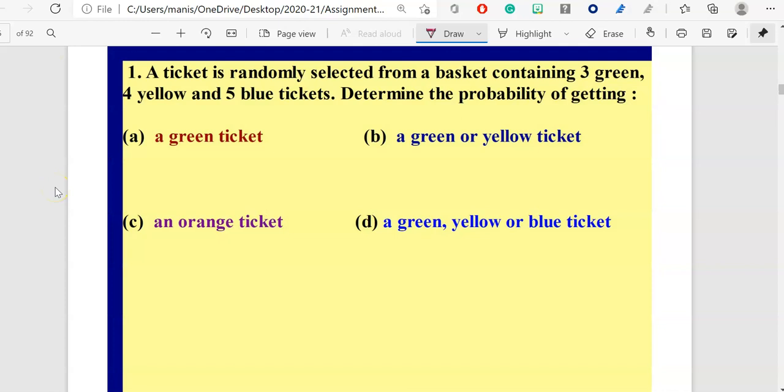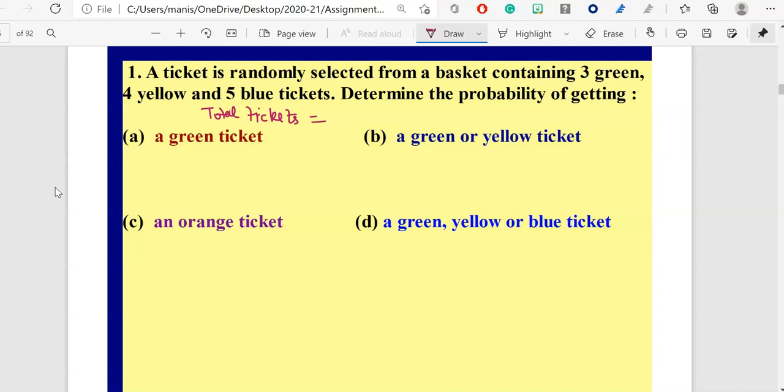Let's look at this question. A ticket is randomly selected from a basket containing 3 green, 4 yellow, and 5 blue tickets. Determine the probability of getting a green ticket. Now it's very easy for you because the only thing you have to do is apply the formula. But before I do, I need to find how many total tickets I have. So total number of tickets, let me correct my spelling over here.